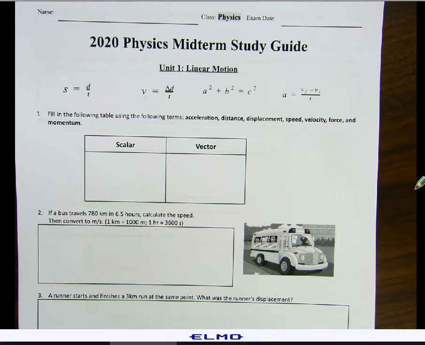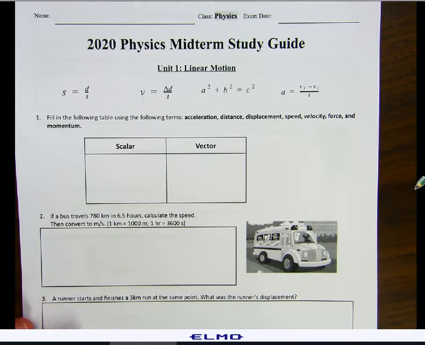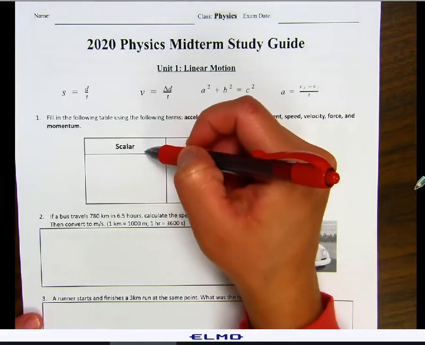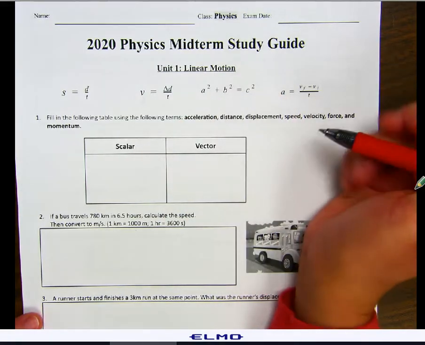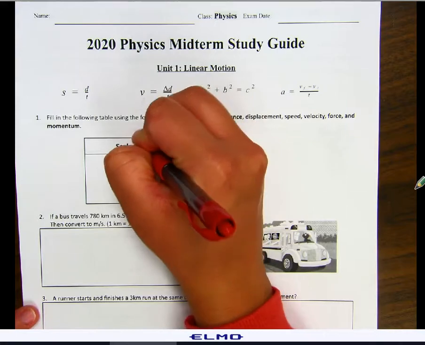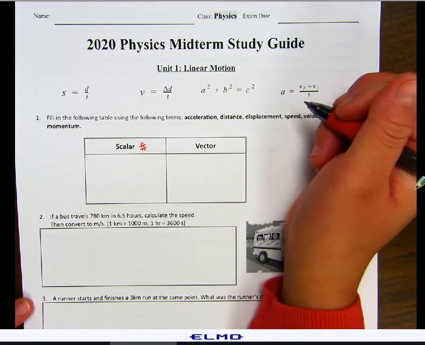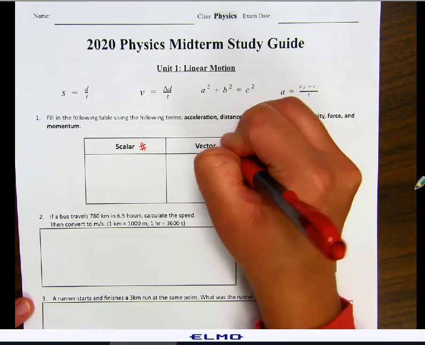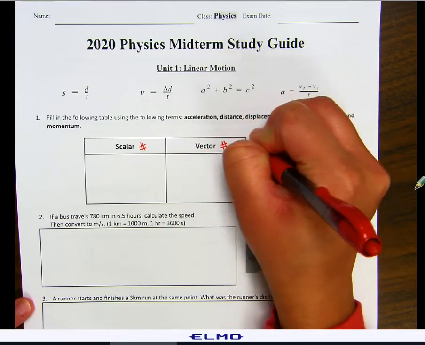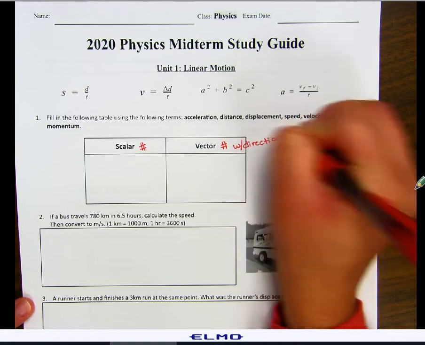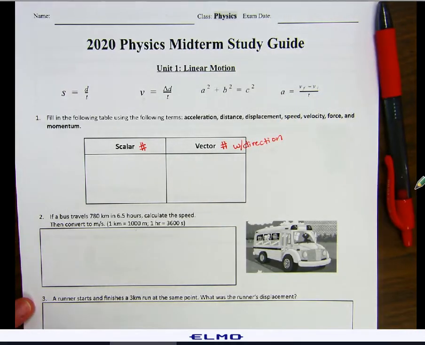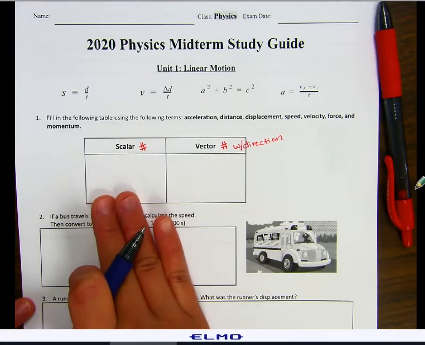So here we have Unit 1, Linear Motion. That's objects moving in one direction. For number 1, we're going to fill in the following table using the following terms. They're broken down into scalars and vectors. Remember, scalar is just a number. It's the magnitude of something. And a vector is a number with direction. So it's the magnitude of something with direction. So any one of these that has direction is going to be a vector. Everything else will just be a scalar.